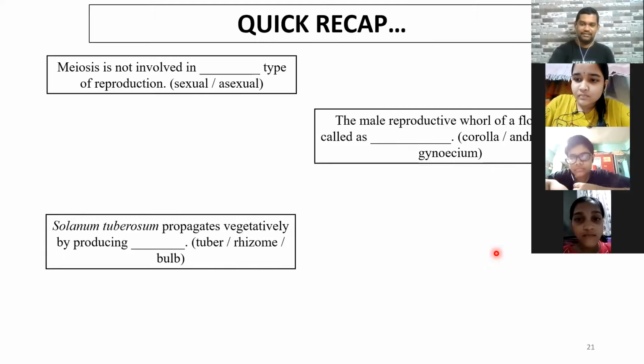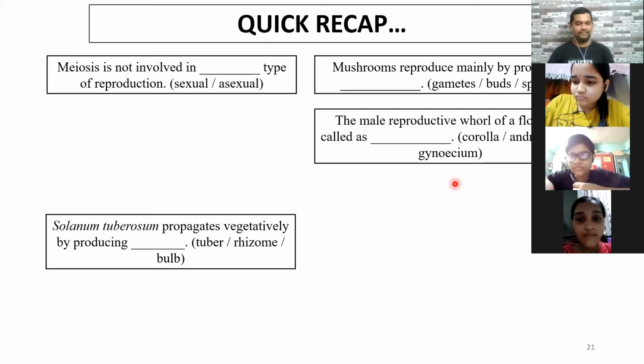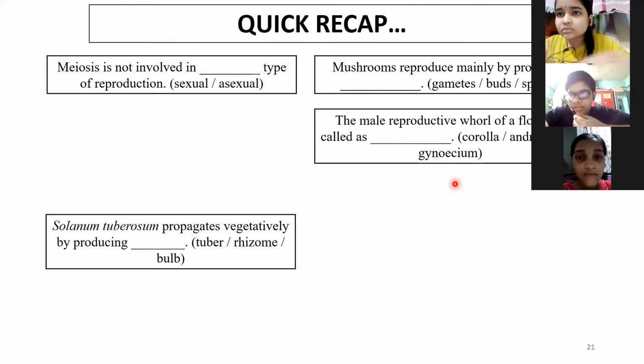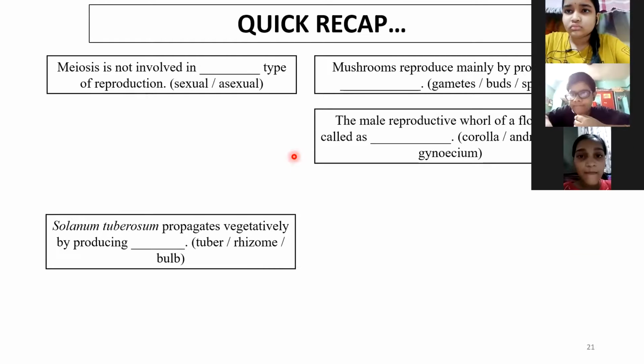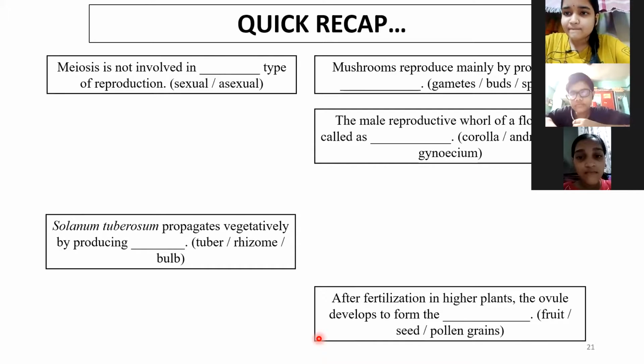ठीक है? Next. Mushrooms reproduce mainly by producing? Spores. Yes, they belong to which group? Fungi. Fungi, correct. So they produce spores. Okay. Next. Harsha will answer this. Read the question.